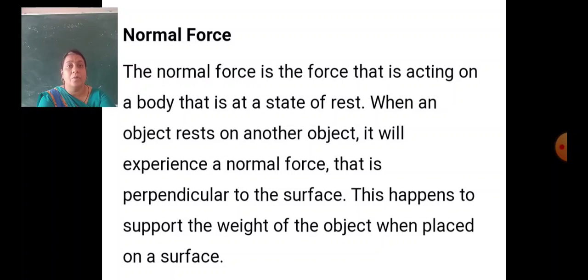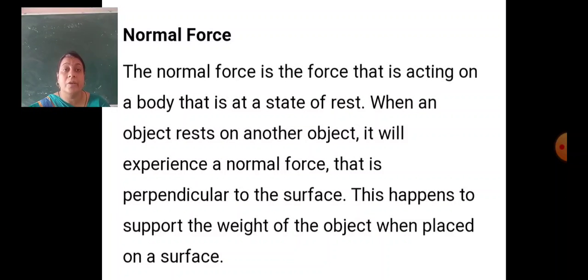When an object rests on another object, it will experience a normal force perpendicular to the surface.